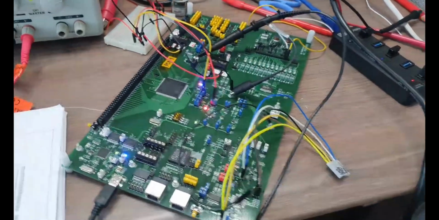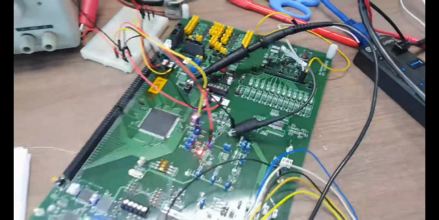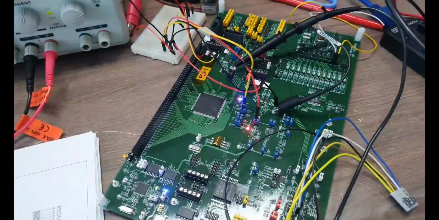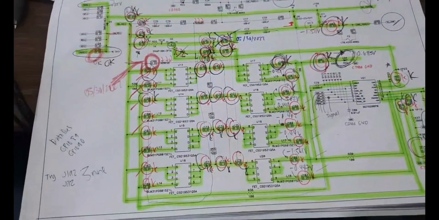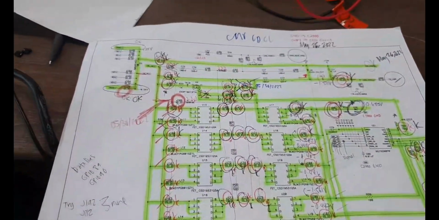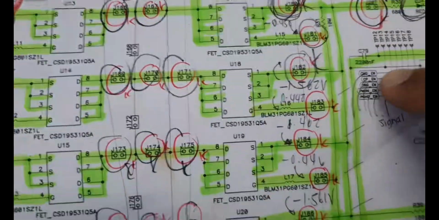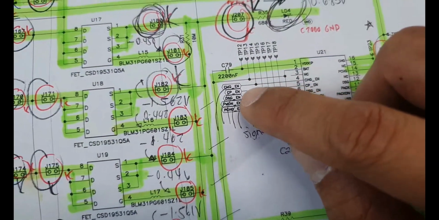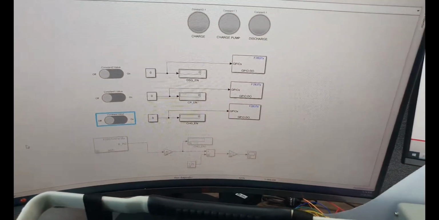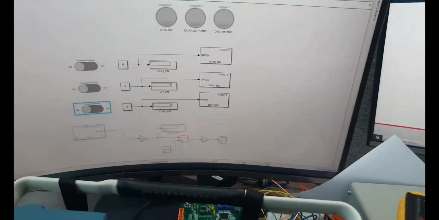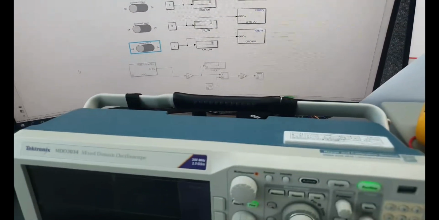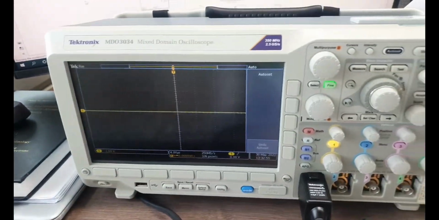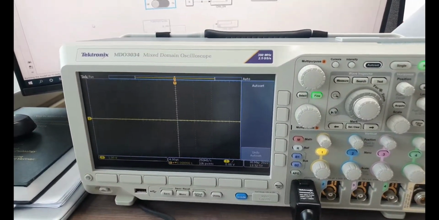For now, we're going to test the charge and discharge circuit of this ultracapacitor management system. So for this testing, these are the design circuit for this charge and discharge. As you can see, we're going to check the charge enable, CP enable, and discharge enable. So this is the control algorithm for the discharge and charge enable for the charge and discharge circuit, and we'll just verify the signal that is received by the board from the local PC.